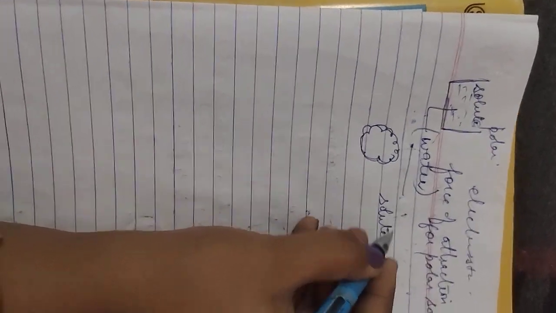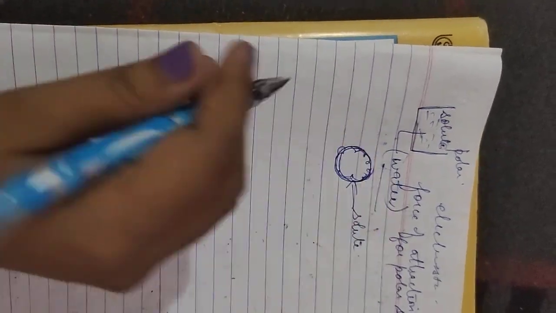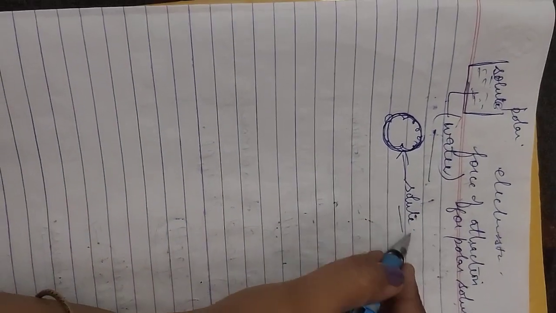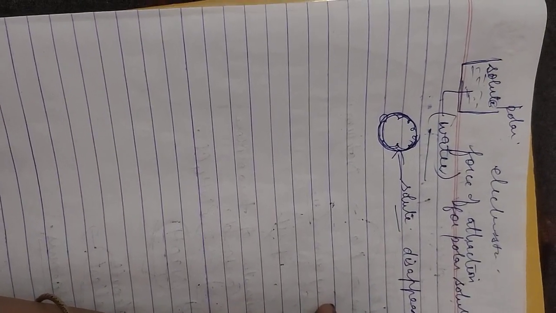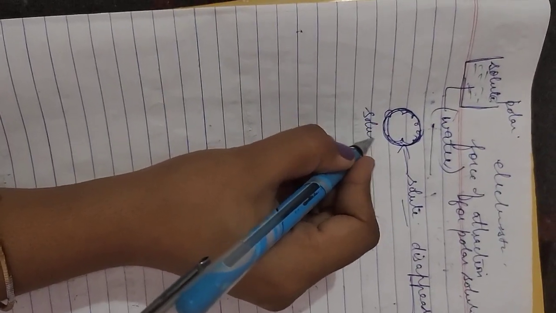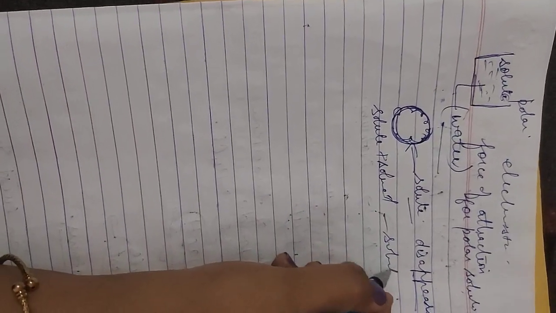The water makes a cage-like structure around the solute molecules. So the solute will disappear. So what does it form? It forms a solution, because when a solute dissolves in a solvent, it forms a solution.